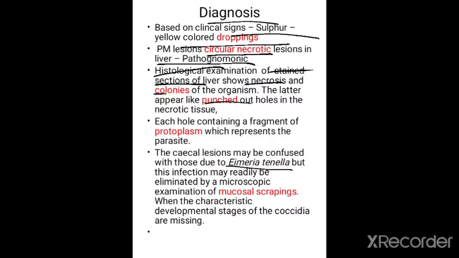When it comes to the diagnosis, it can be diagnosed based on clinical signs such as sulfur yellow colored droppings and postmortem lesions in the liver, that is circular necrotic lesions, the pathognomonic lesions. A histological examination of a stained section of the liver shows necrosis and colonies of the organism. The colonies appear like punched out holes in the necrotic tissue, each hole containing fragments of protoplast which represent the parasite. The cecal lesions may be confused with those due to Eimeria tenella, but this infection may be readily eliminated by microscopic examination of mucosal scrapings.